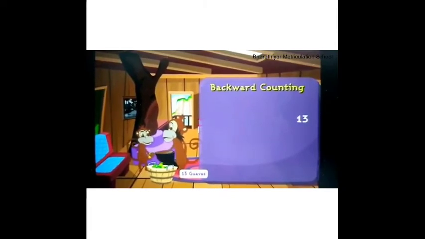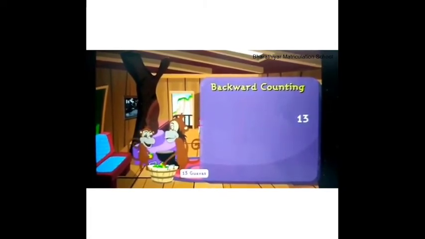Remember, that Kiki had collected 13 guavas in total. So, in order to give away 4, he must start backward counting from number 13. Look how he does by reverse counting from 13, 12, 11, 10, 9.